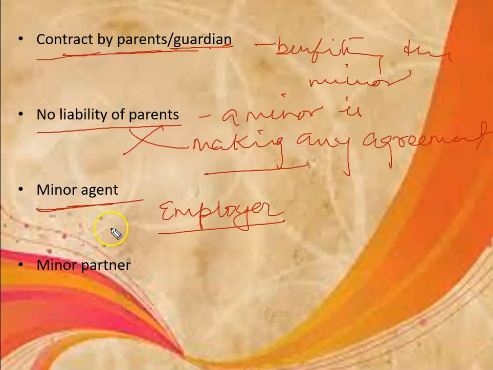So first thing is that a minor can become an agent for some other person. It is okay, it is valid. A minor can act as an agent for some other person. Secondly, he cannot make any other person as his agent, right? So he cannot make any other person as his agent. This is also one of the aspects.